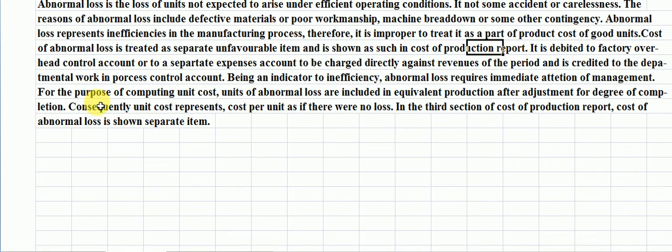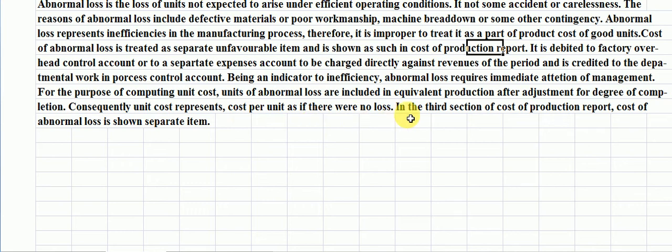For the purpose of computing unit cost, units of abnormal loss are included in the equivalent production after adjustment for degree of completion. Consequently, unit cost represents cost per unit as if there were no loss.